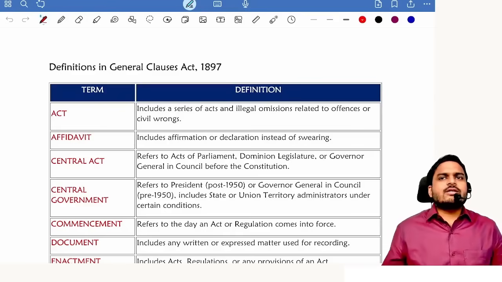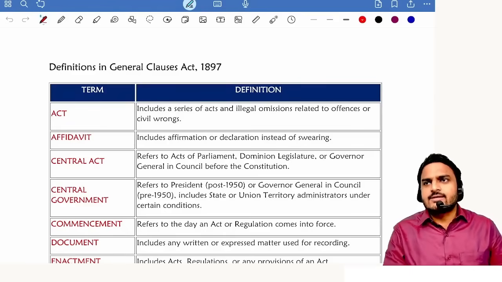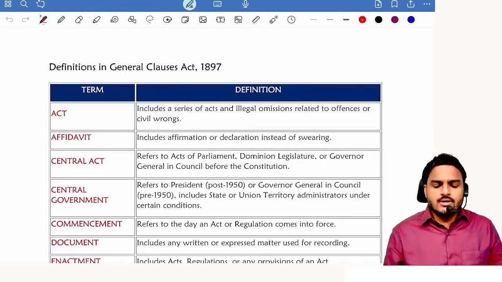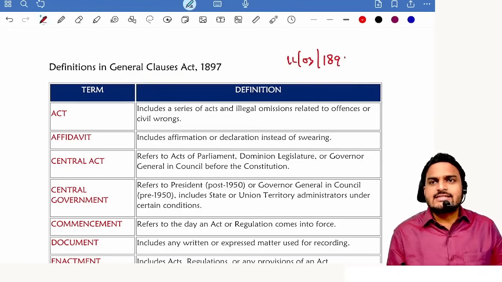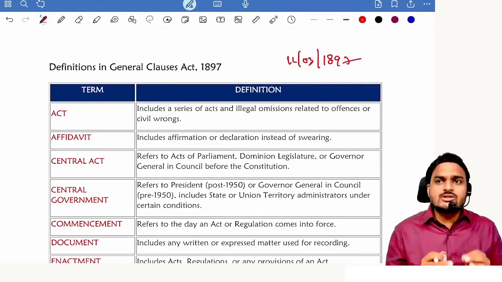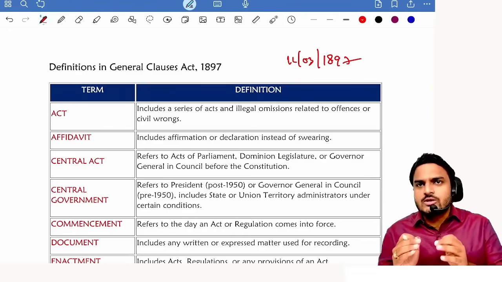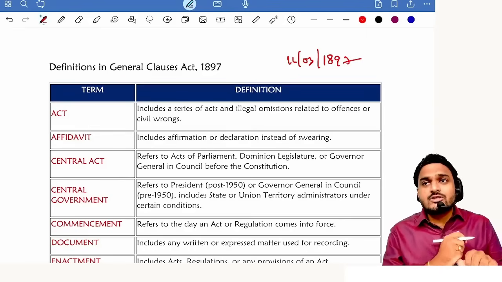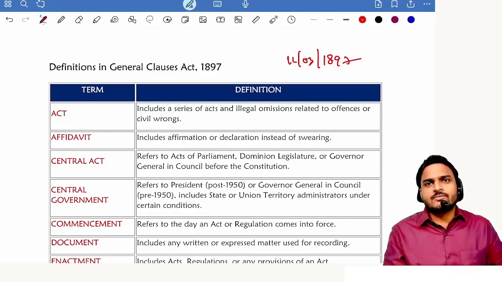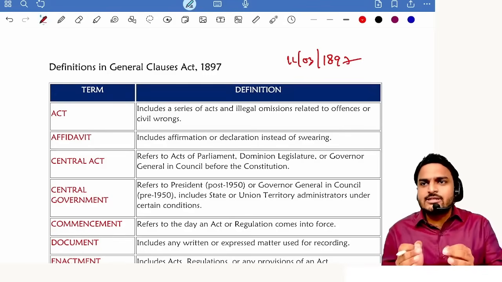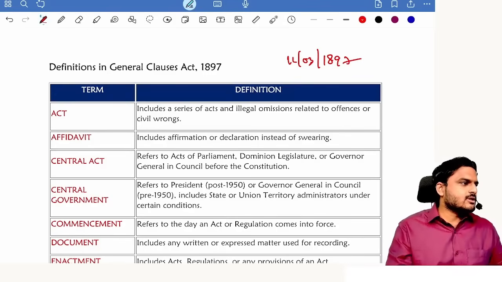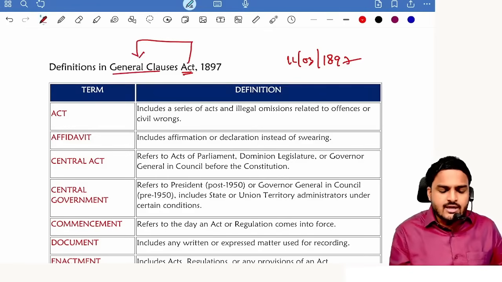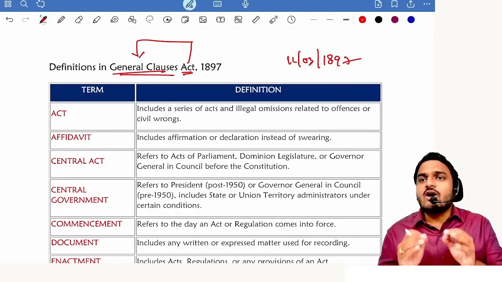So in this lecture, let's quickly revise General Clauses Act 1897. See, General Clauses Act 1897 came into force with effect from 11th March 1897, and this is an act to consolidate and amend previous General Clauses Act. So tell me, what is the objective of General Clauses Act? To shorten the length of all central acts, to provide uniformity of expressions in all central acts. Act is nothing but statute. Statute all about general words which were not defined in all central acts.